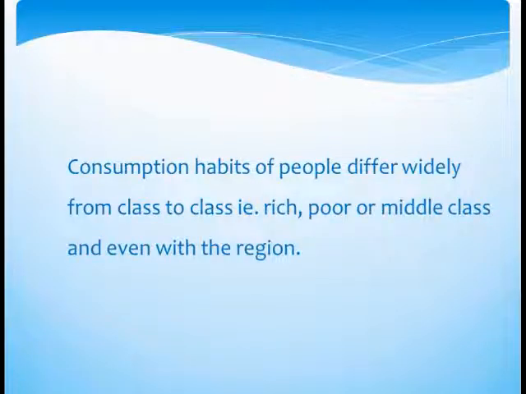We know that the consumption habits of people differ widely from class to class, that is rich, poor or middle class, and even with a region. The changes in the price level affect these people. General price index numbers that we have studied earlier fail to reflect the effect of changes in the cost of living of different classes of people.